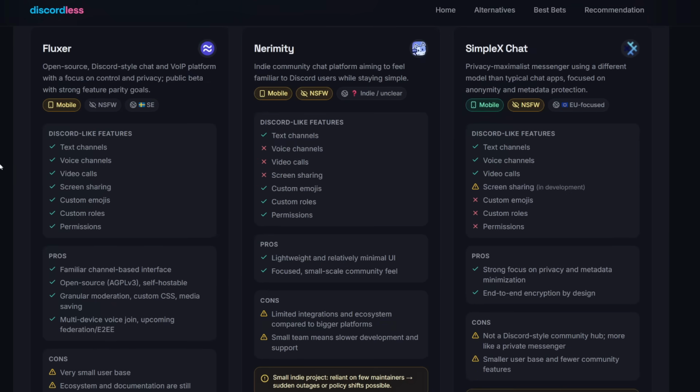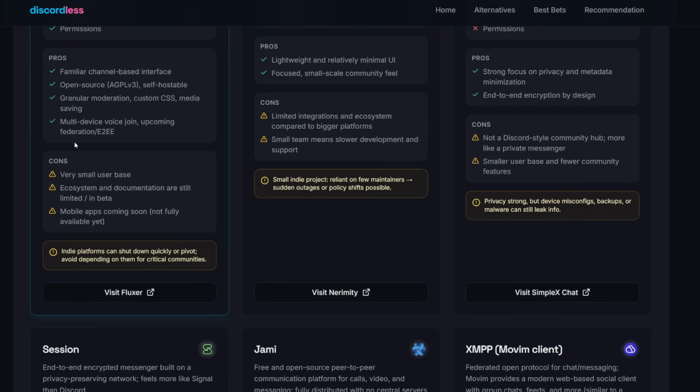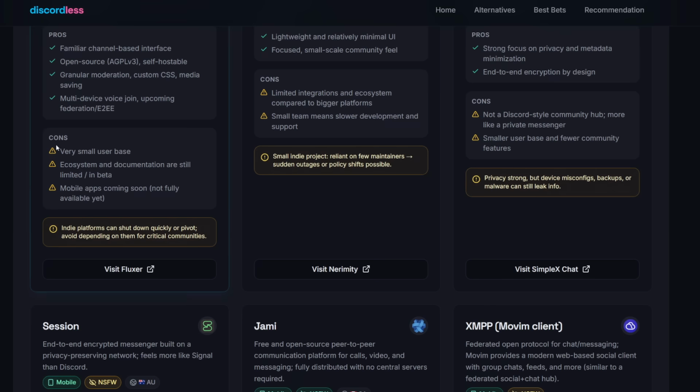So they, once again, like some of the other options, have all the features that Discord has, and their pros are familiar channel-based interface, open source, self-hostable, granular moderation, custom CSS and media saving, multi-device voice join, upcoming federation E2EE, whatever the hell that means. But anyways, cons: very small user base, ecosystem and documentation are still limited, mobile apps are coming soon but not fully available yet.